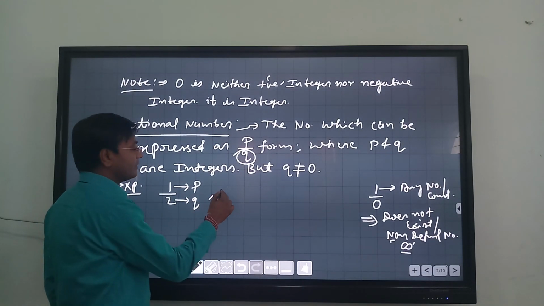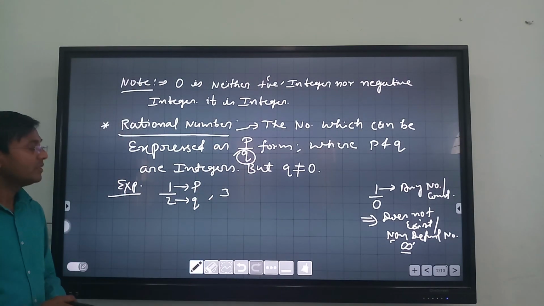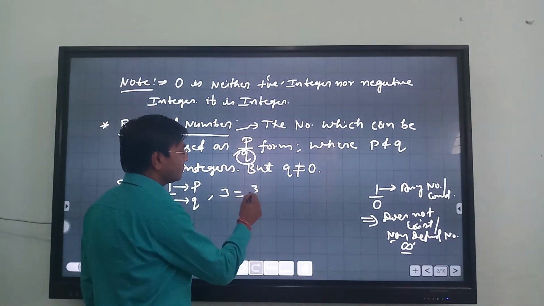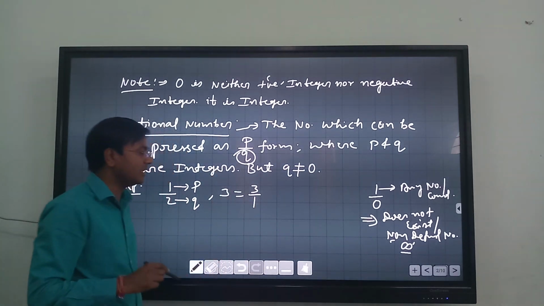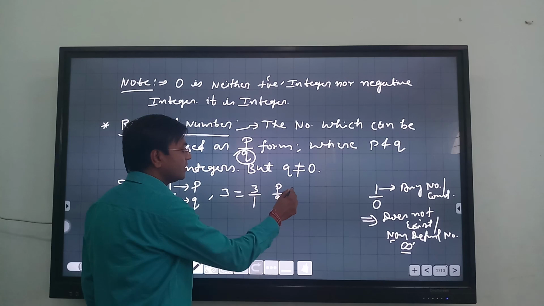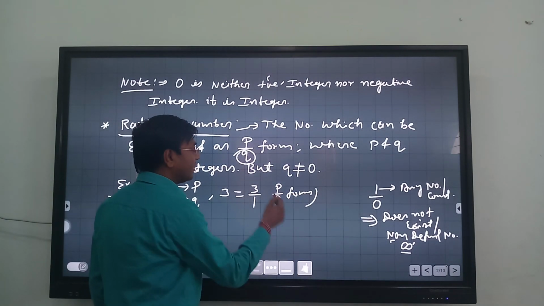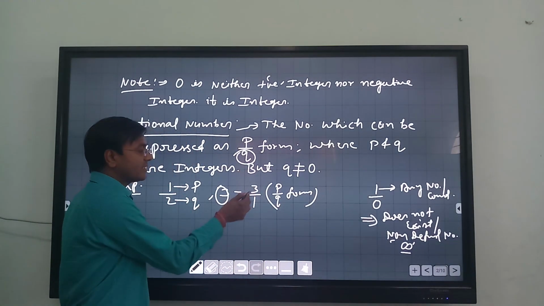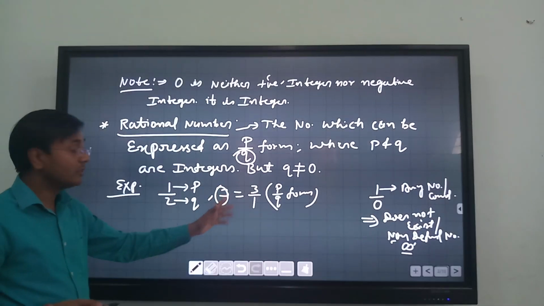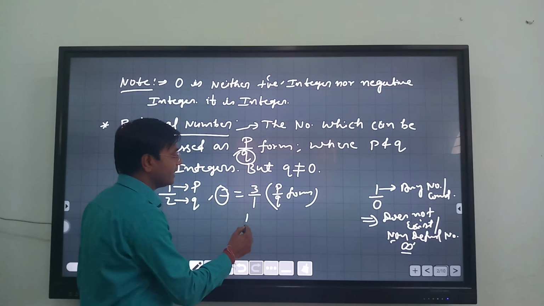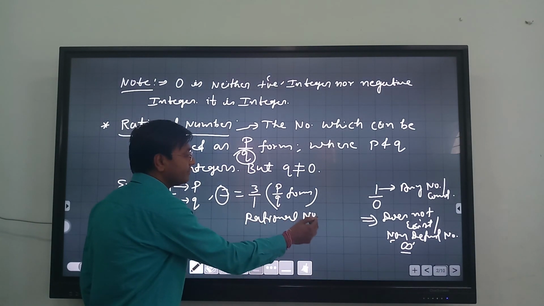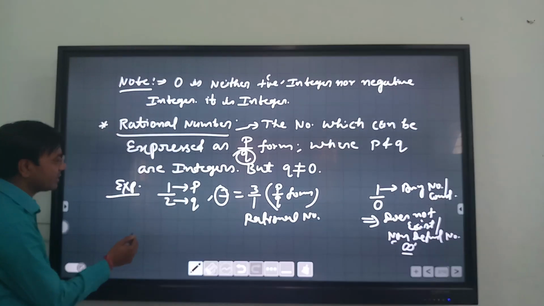Same as another example. Next question is 3. Is 3 a rational number or not? So to check it, express it in the form of fraction, that is p by q form. Since we can write this 3 as 3 by 1, it doesn't make any difference. 3 equals 3 by 1. So this is p by q form. So hence this is what? Rational number.